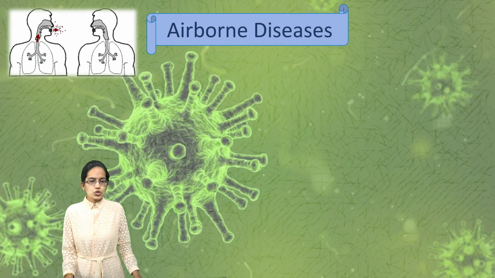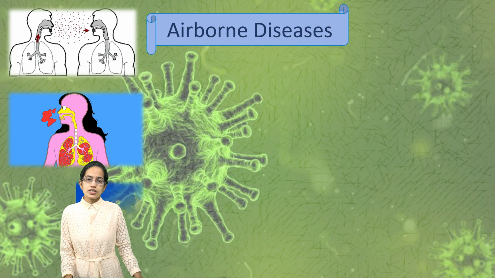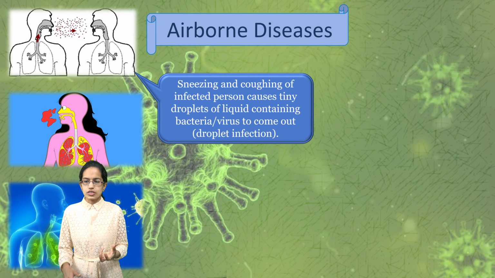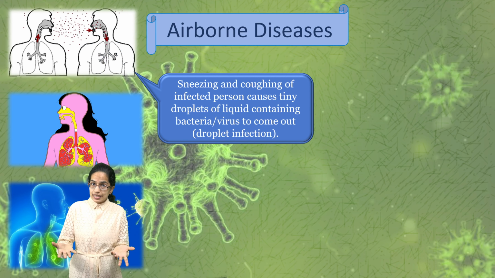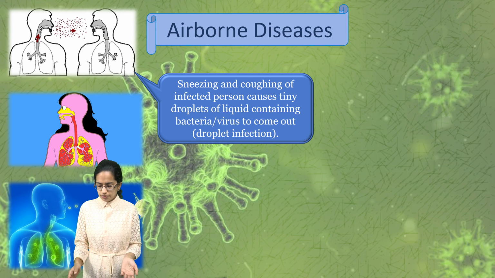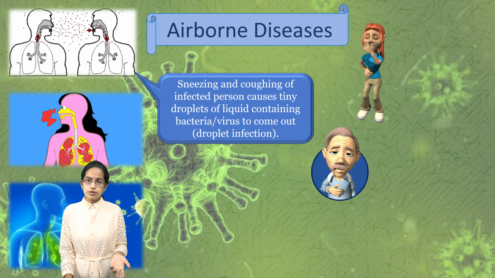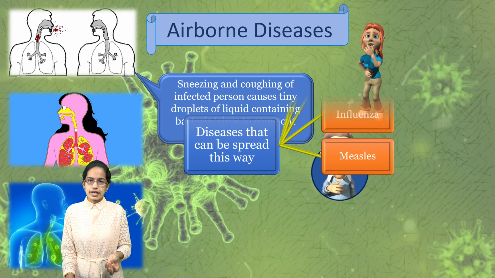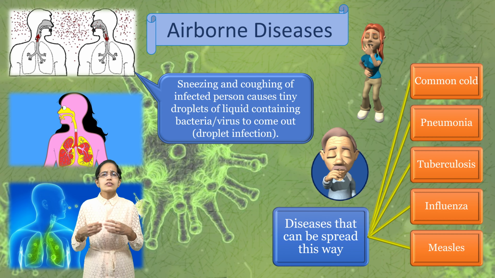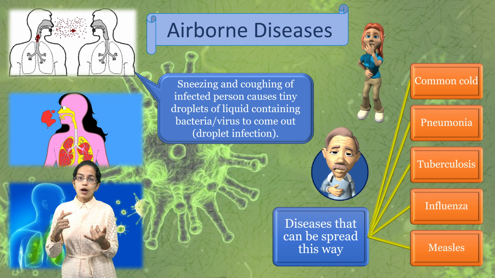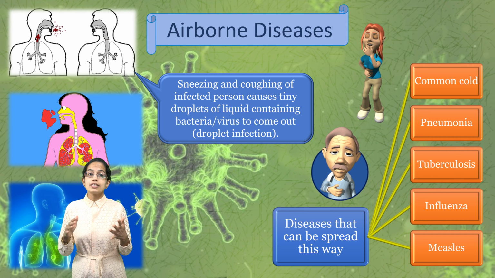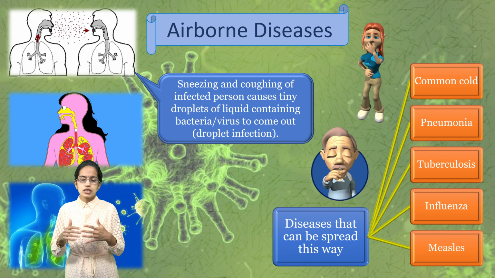When it comes to airborne diseases, most of the diseases that spread through air are through droplet infection. That could be a bacteria, that could be a virus. Any kind of droplet infection that comes out is an airborne disease. COVID-19 is a classic example of this. Other common examples are seasonal flu that we hear about. SARS was again an example of it. Common cold, then pneumonia, tuberculosis, and measles.